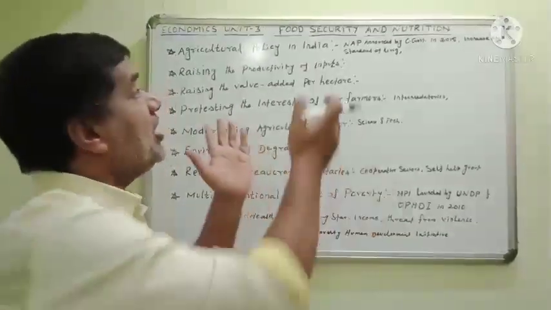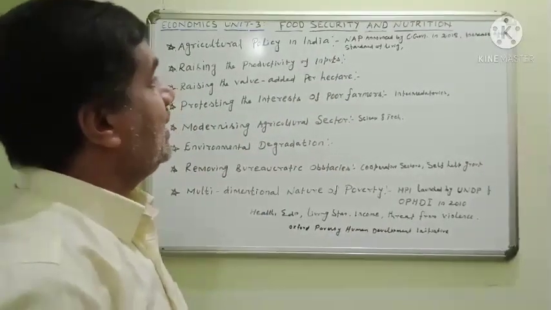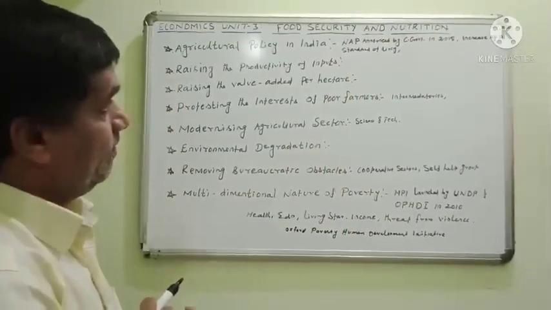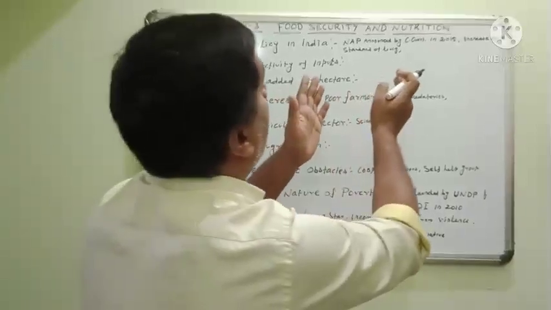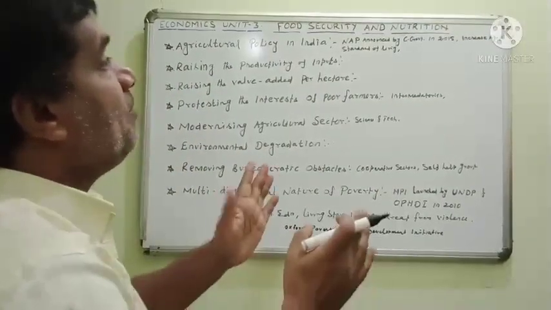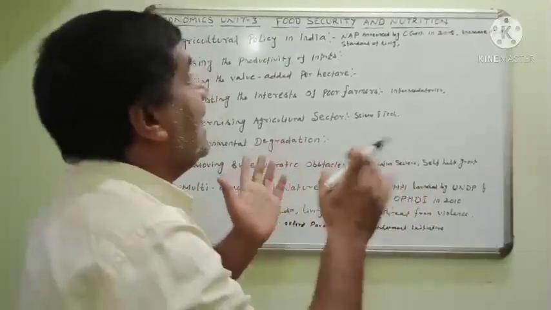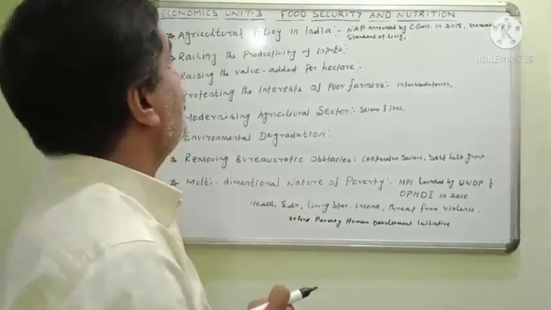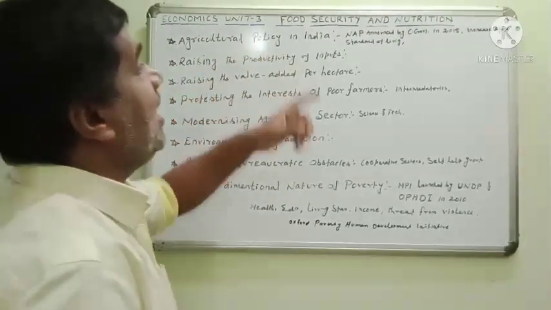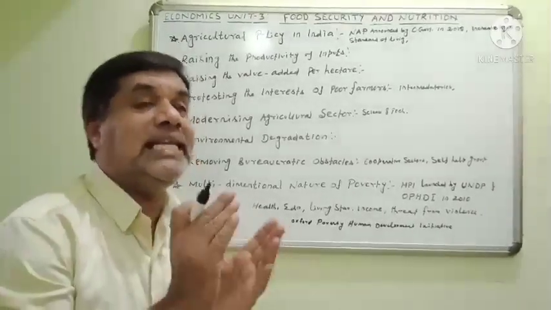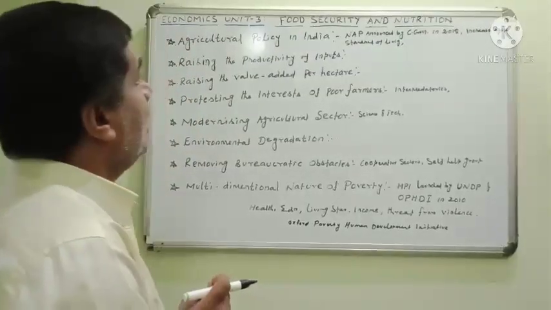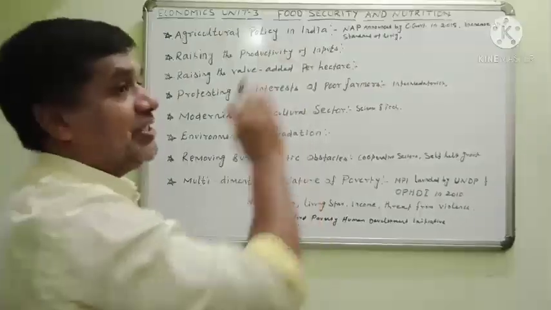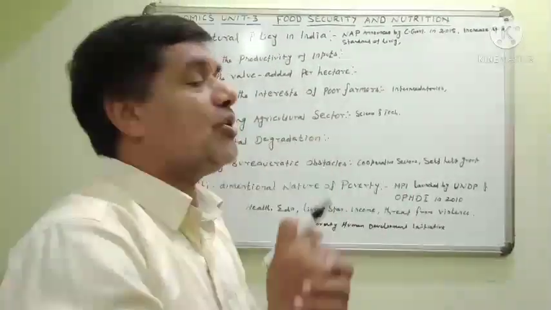So the new agricultural policy wants to improve the standard of living of all the people. The per capita income also should increase. If the production increases, automatically the standard of living also increases, and the per capita income also increases. So agriculturally, India was one of the countries to be developed in future. Note it. India is a developing country. Note it. Because of population. Population was very high in our country.